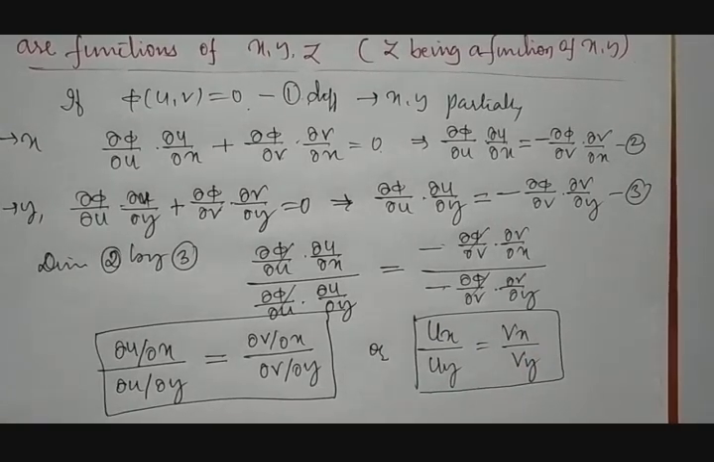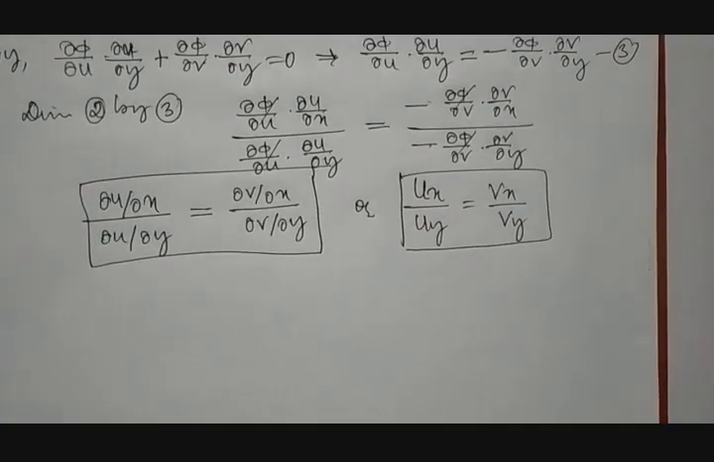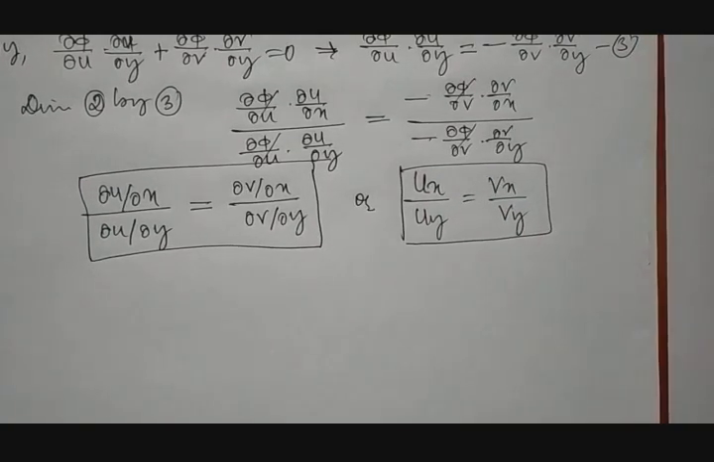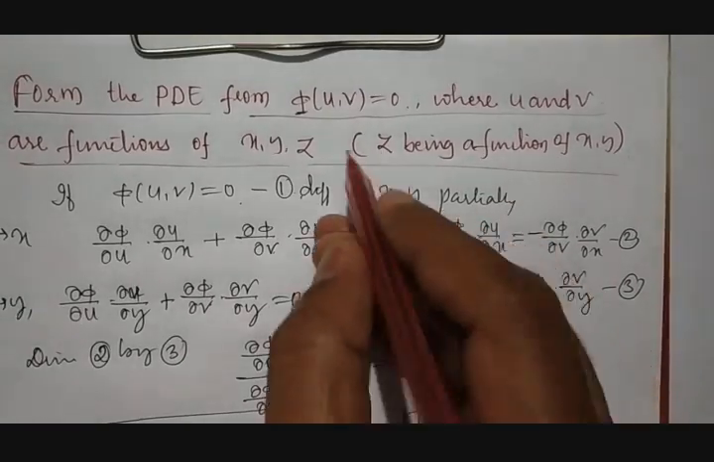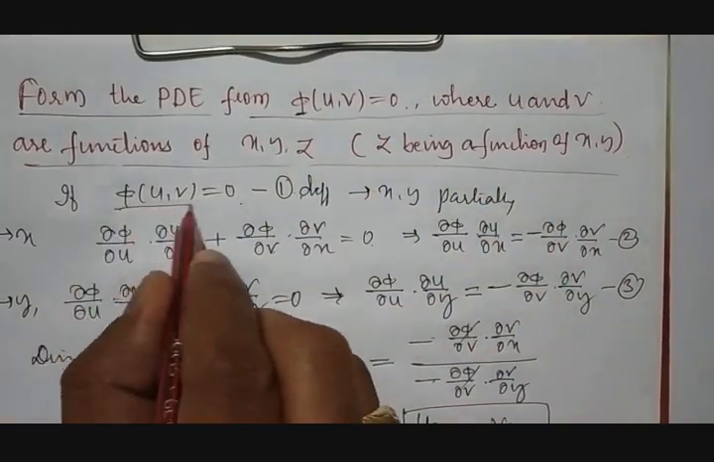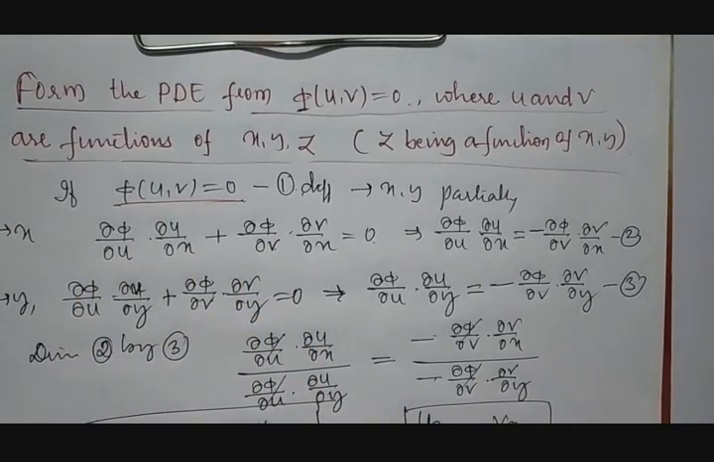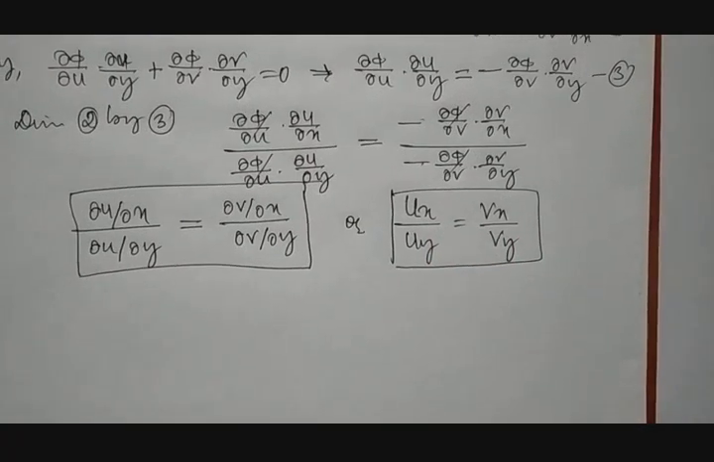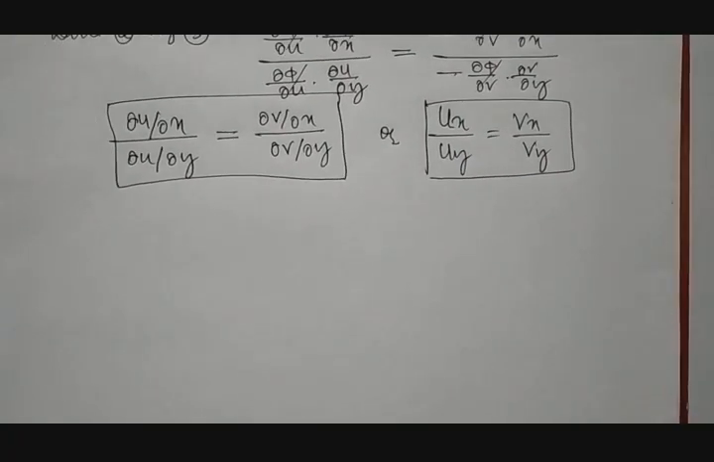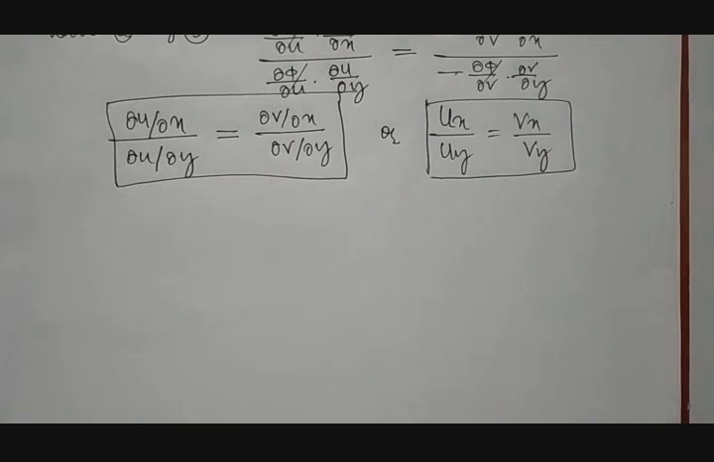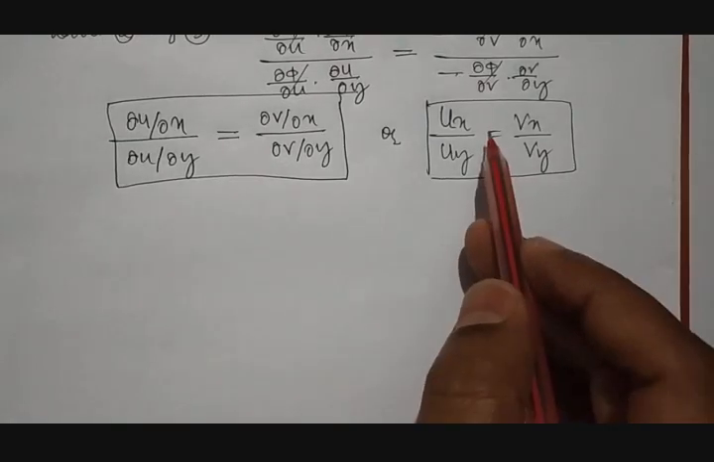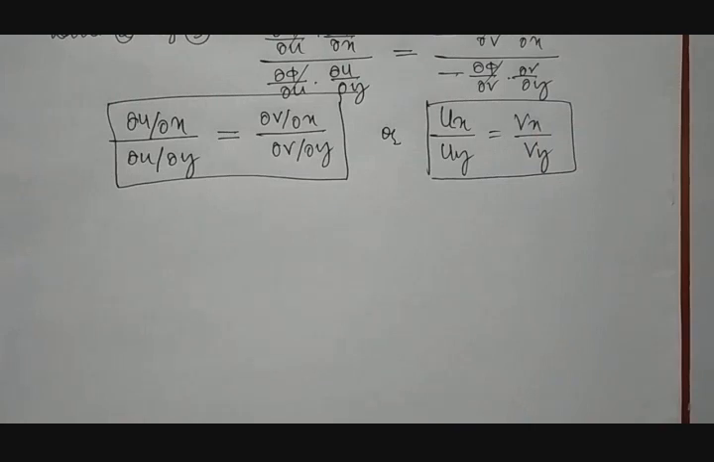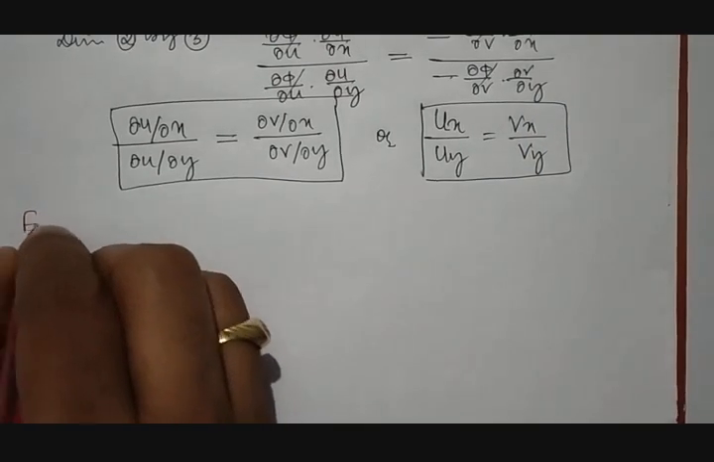Okay, so let us take one example and find a solution by using this concept. This is applicable when the given function is in the format phi of u comma v equal to 0, then the solution is possible by taking this equation. Means we need to differentiate the given function, both u and v, with respect to x and y, to get first order continuous partial derivatives. Then we need to go through this relation. Okay, so let us take one example here.